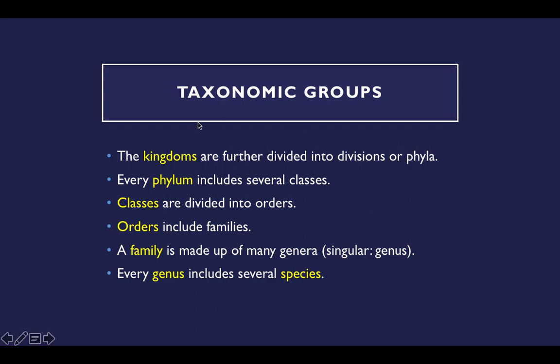Taxonomic groups: the kingdoms are further divided into divisions or phyla. I told, right, first is kingdom, it is then divided into phyla, then every phylum is divided into classes, then classes are divided into orders, orders divided into families, then the family is made up of many genera, and every genus includes species. So you know that one species cannot interbreed with another species, they cannot reproduce offspring with another species. This you have to remember.